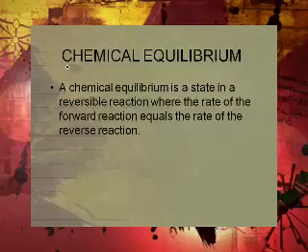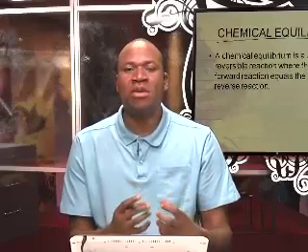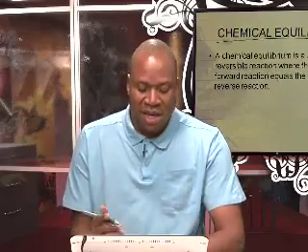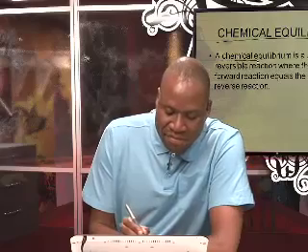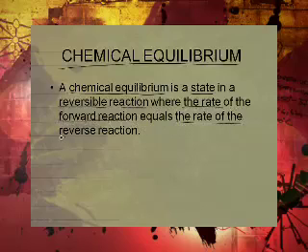We are now at the grade 12 slot, and we're looking at chemical equilibrium. Now, chemical equilibrium. What is chemical equilibrium? When can we begin to speak of a chemical equilibrium in a chemical reaction? A chemical equilibrium is a state in a reversible reaction where the rate of the forward reaction equals the rate of the reverse reaction.